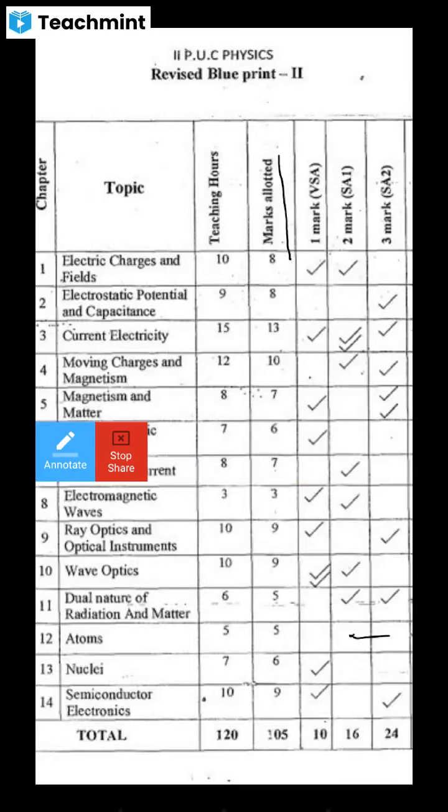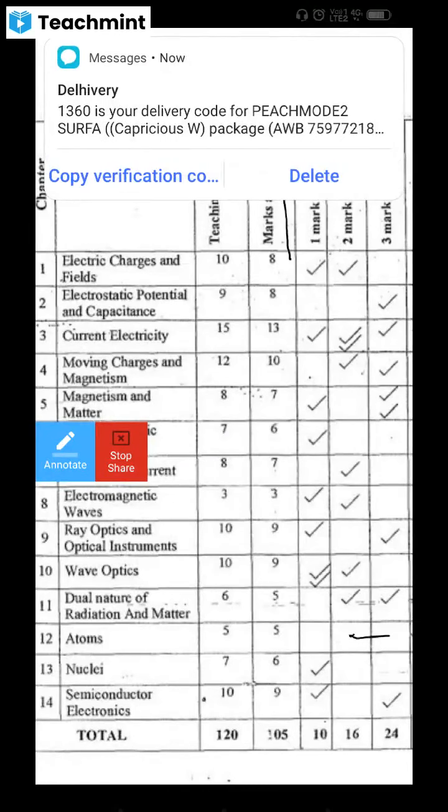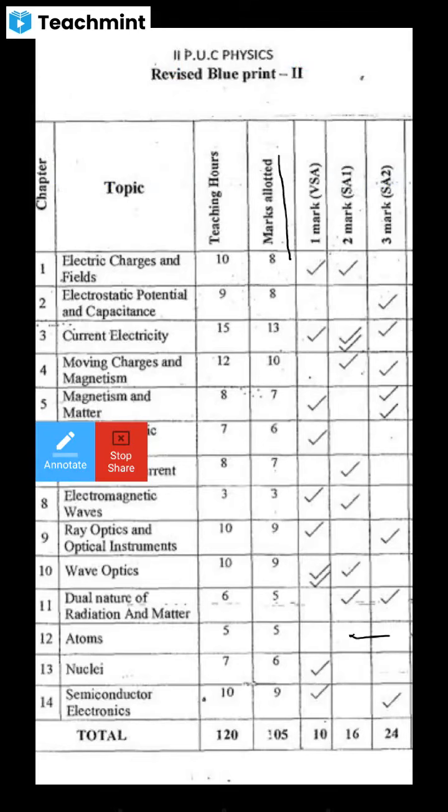So definitely a 9 marks question arises from the first and second chapters. It means compulsorily one derivation and one problem from either of the two chapters. Clear? So one derivation and one problem from the first and second chapters is compulsory for your final exam, and 3 marks and 2 marks questions will also come. So these two are very important chapters.